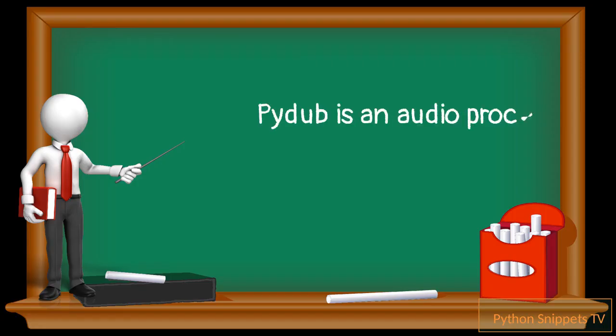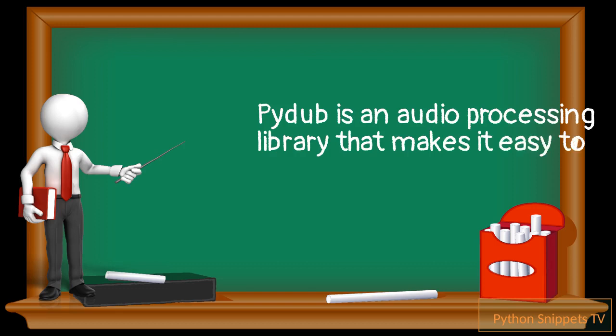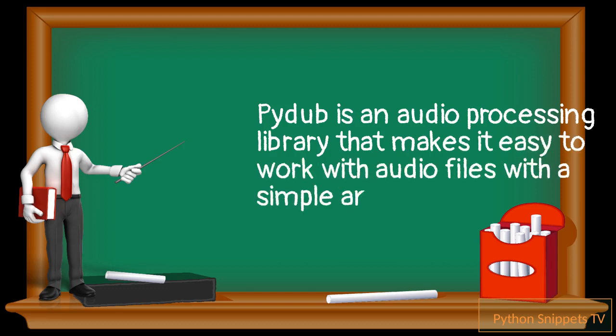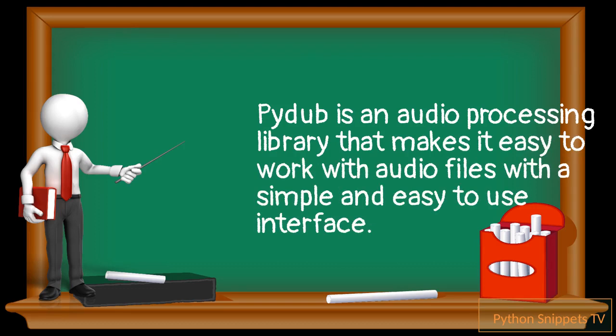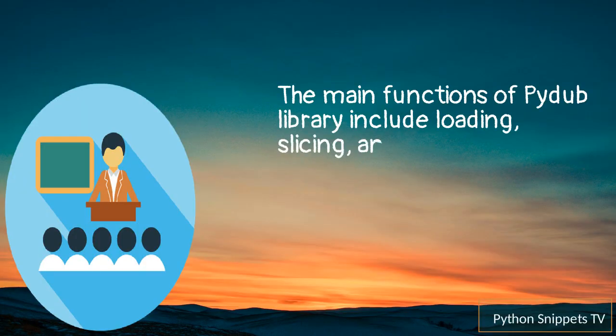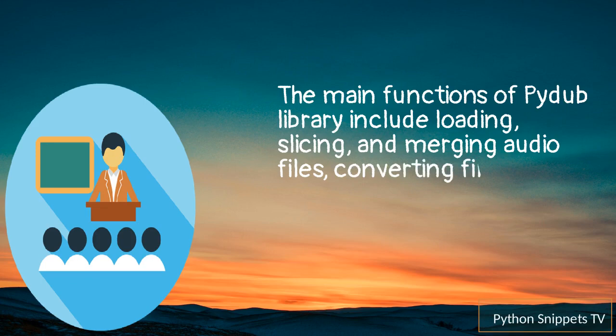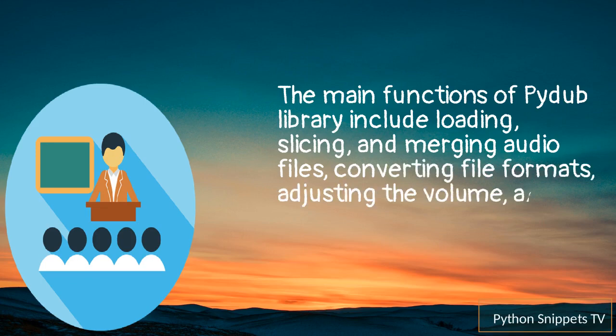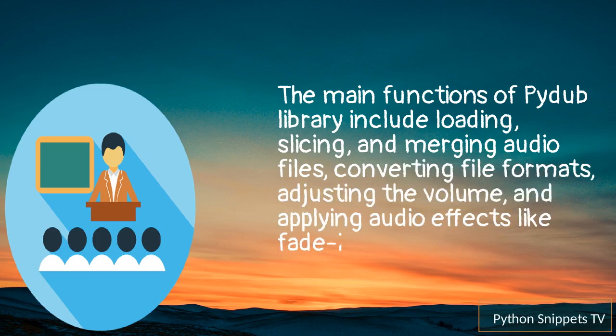PyDub is an audio processing library that makes it easy to work with audio files with a simple and easy-to-use interface. The main functions of the PyDub library include loading, slicing, and merging audio files, converting file formats, adjusting the volume, and applying audio effects like fade in and fade out.